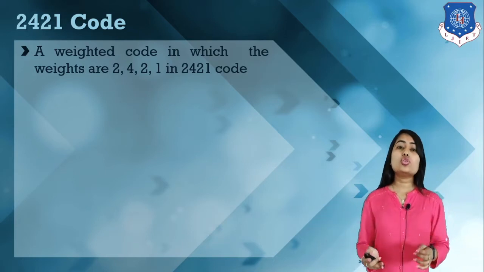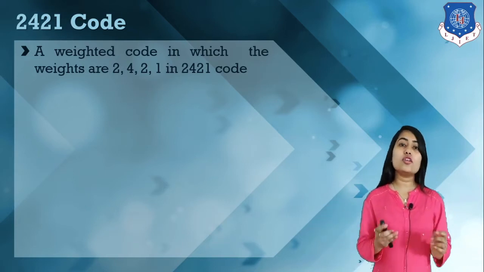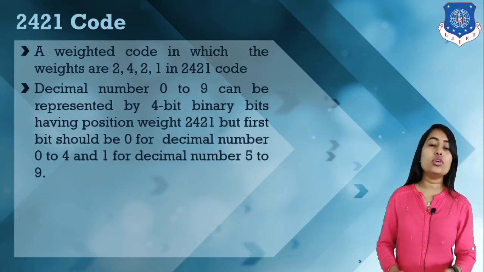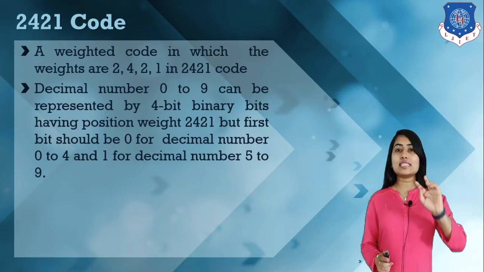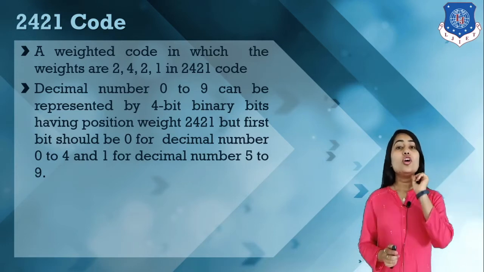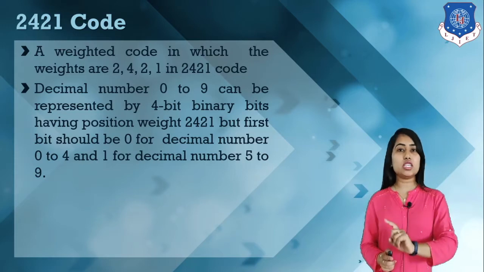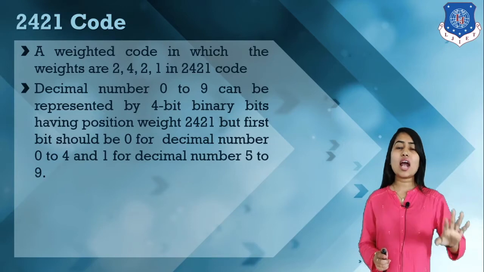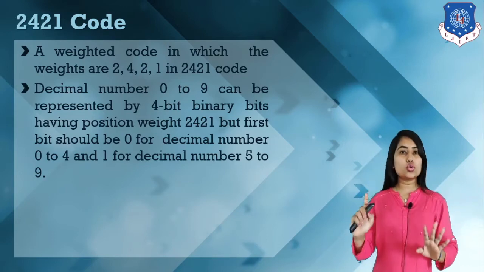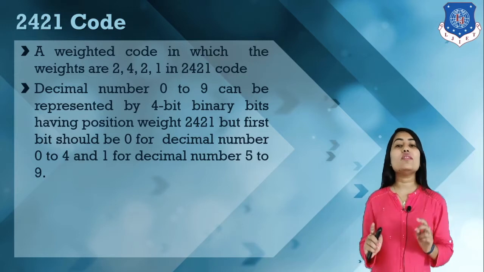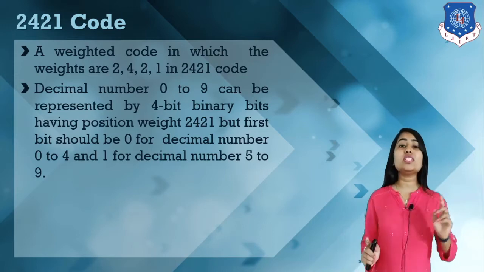So there are some rules for the 2421 code. For decimal numbers 0 to 4, the first bit must be 0. That means we can't use the first 2 whenever we have a decimal number between 0 to 4.